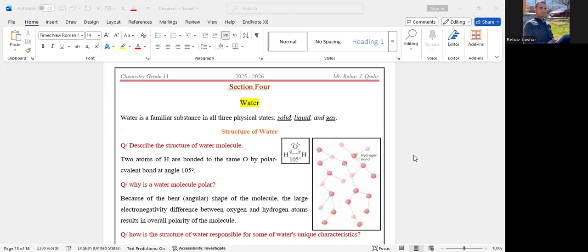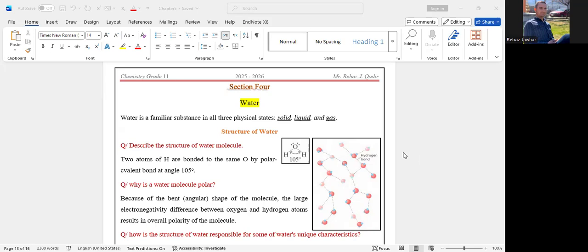We know that the covalent bond is a type of bond in chemistry that is formed by sharing electrons between two atoms. The bond angle between two hydrogen is 105 degrees, the bond angle.